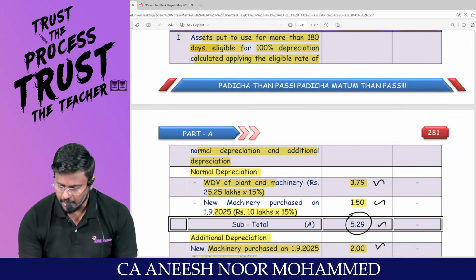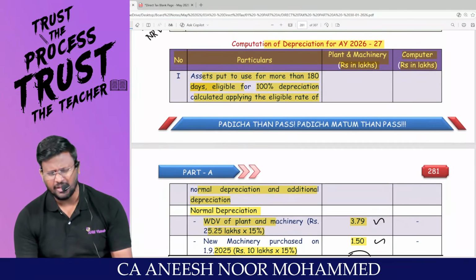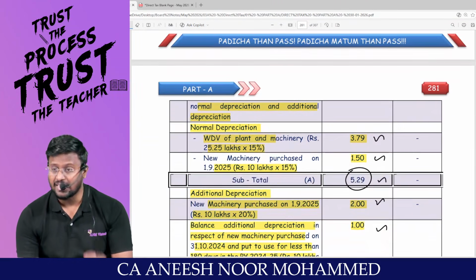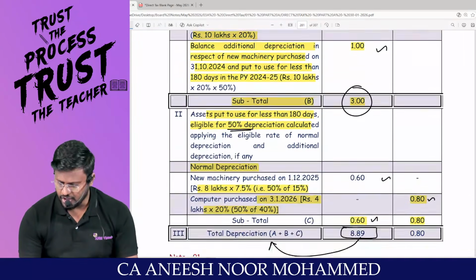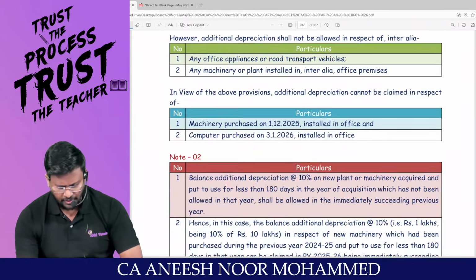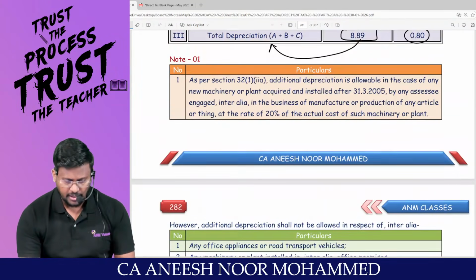Clarity? Here, for the computer, there is no more than 180 days, only less than 180 days, and that too only normal depreciation. The answer will be 0.8. That's it with regard to the depreciation. These notes and all, we have to read it. We'll be reading together.